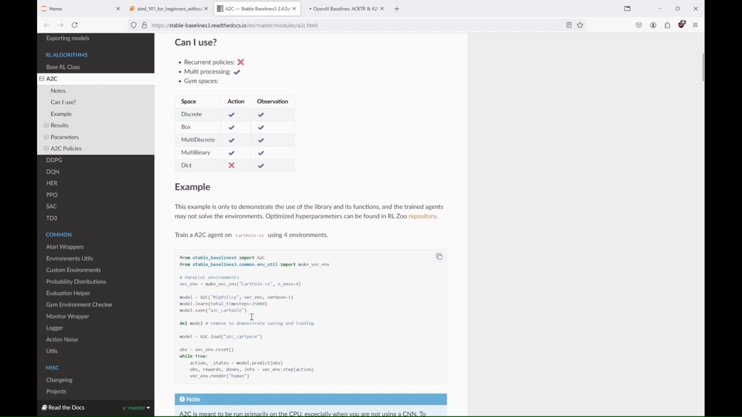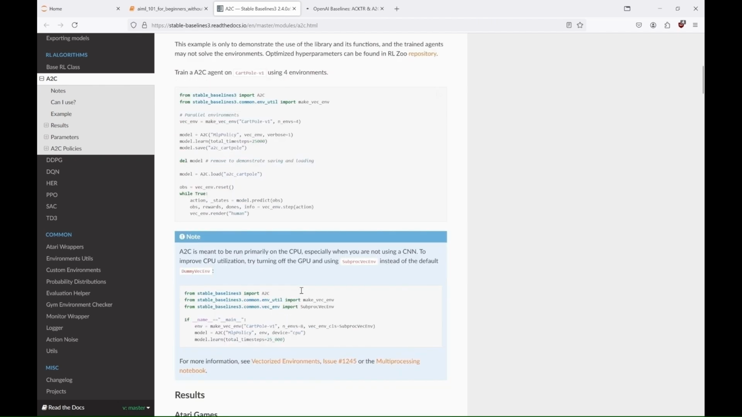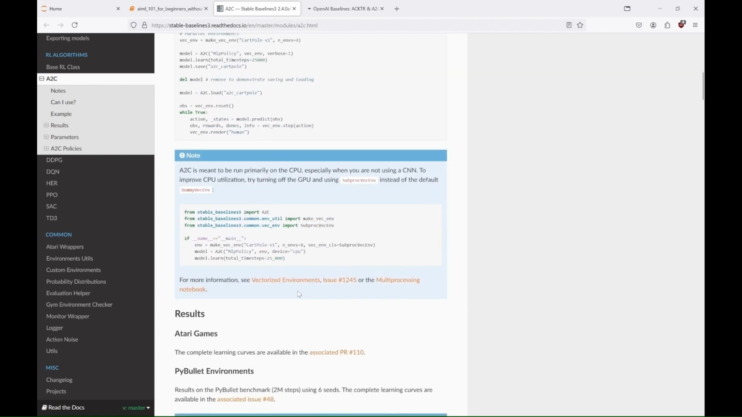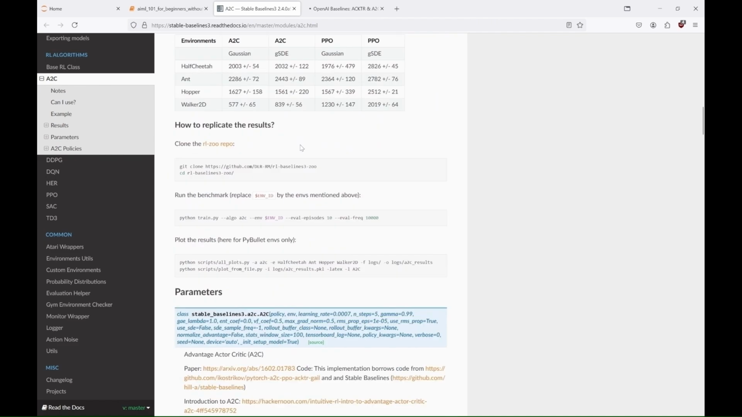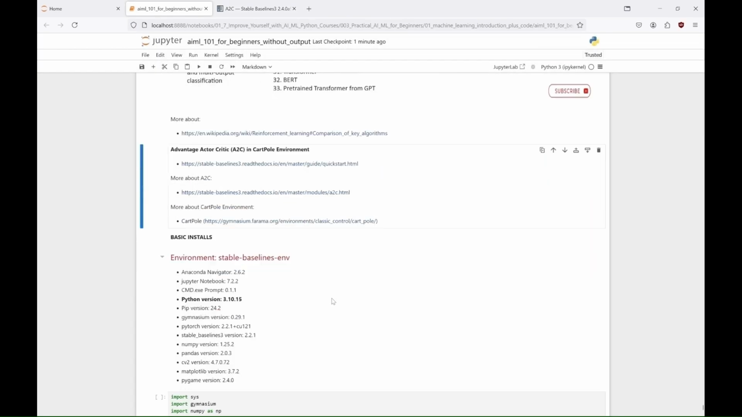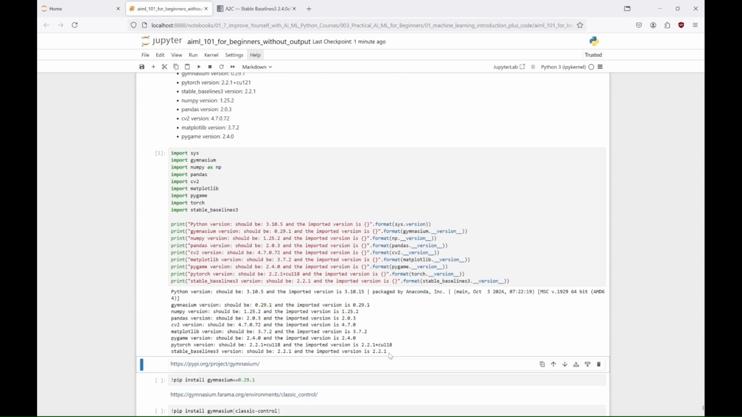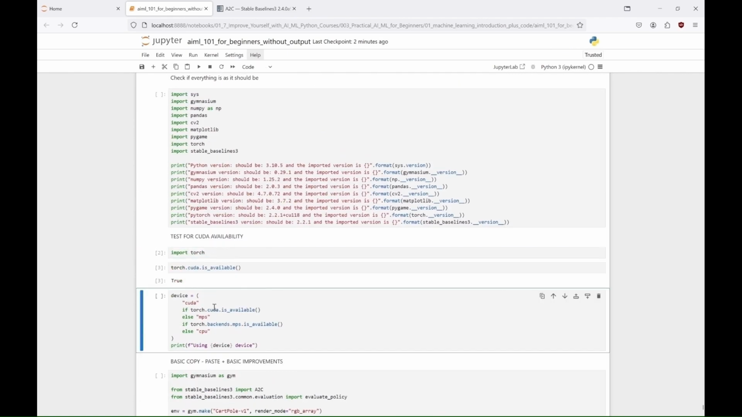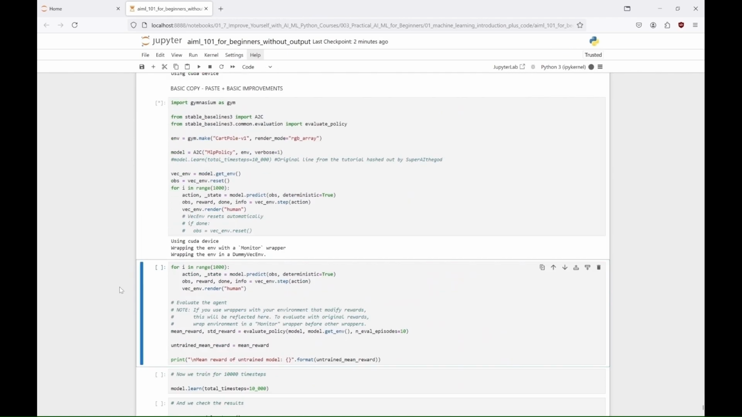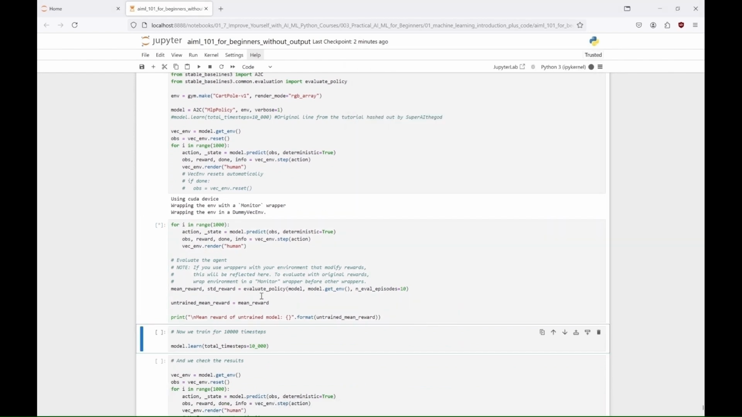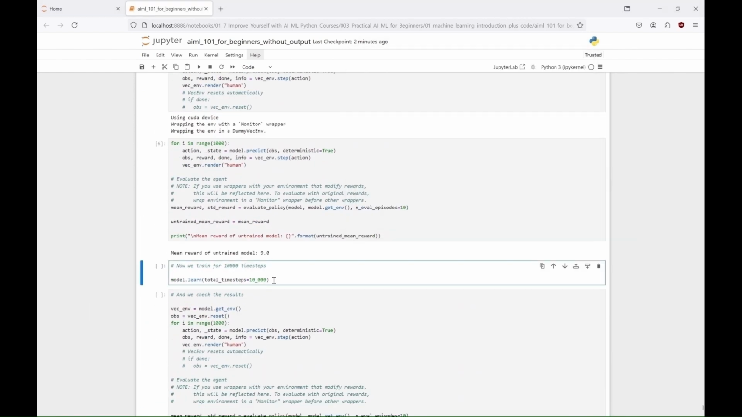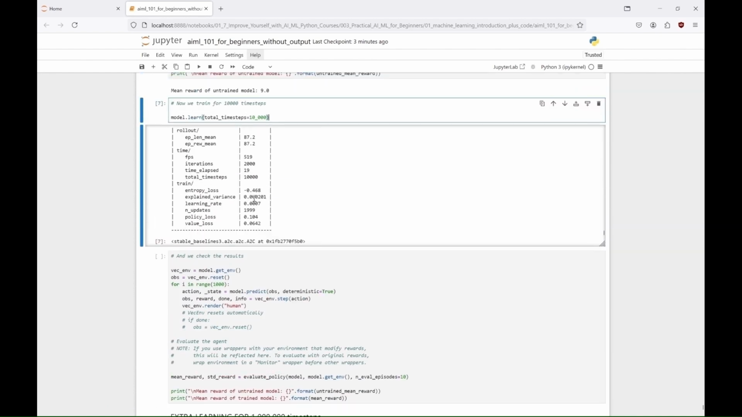And the best thing is, just like with other algorithms, you don't need to completely understand it to make it run. You can simply start with an example from the library's site. So, let's restart the kernel and check if we have all the libraries we need. I do, and if you don't, you can install them with these cells. And finally, we initialize the CartPole environment. We define the A2C model. We then evaluate the performance of the untrained model, and train it for 10,000 time steps.